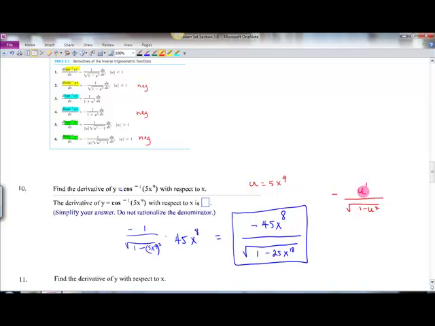So u prime would be 45x to the 8th, it's negative, square root of 1 minus that thing squared, which would be 25x to the 18th, because when you have x to the 9th squared, remember that you multiply, and that's x to the 18th.